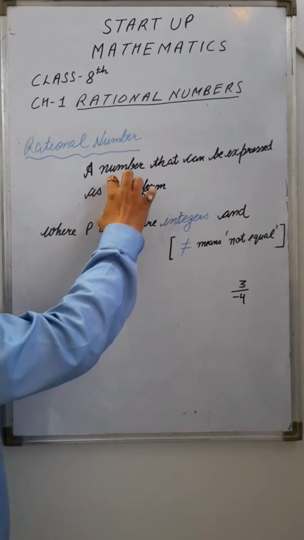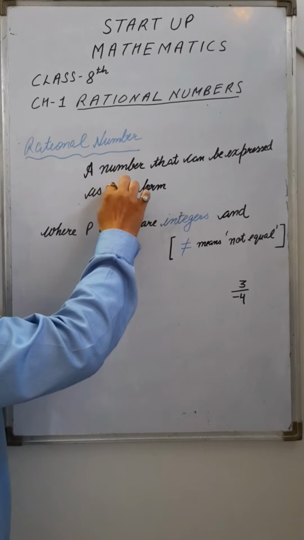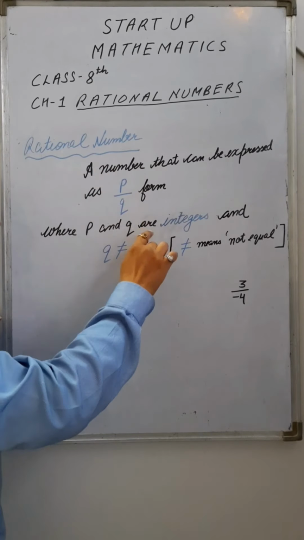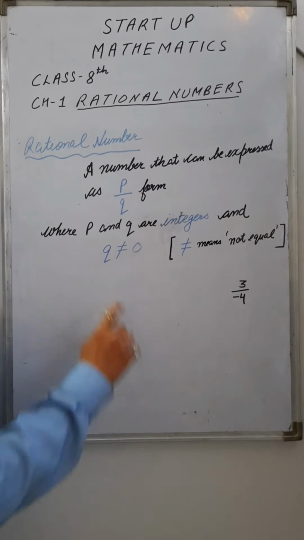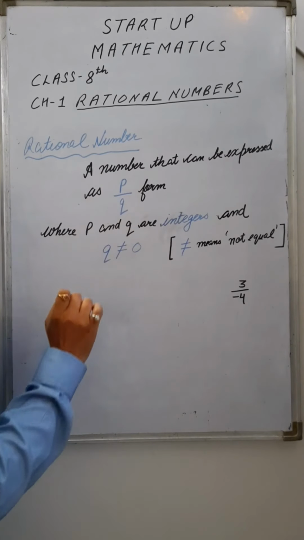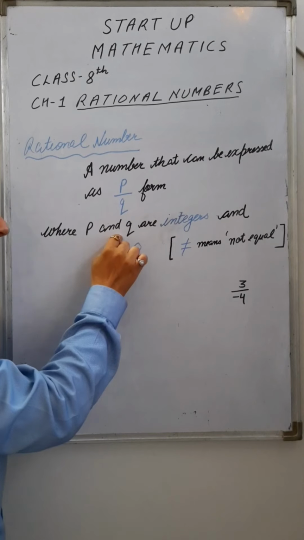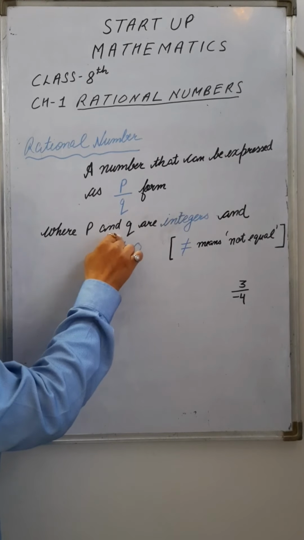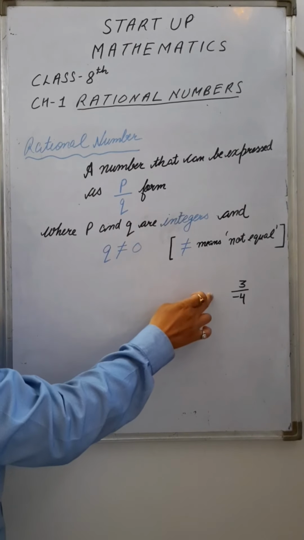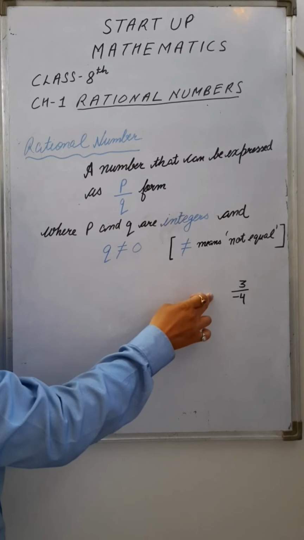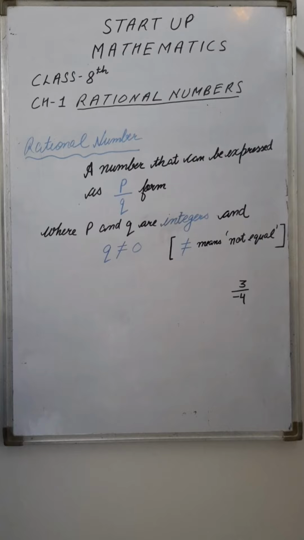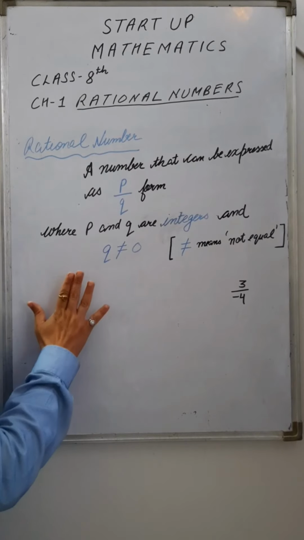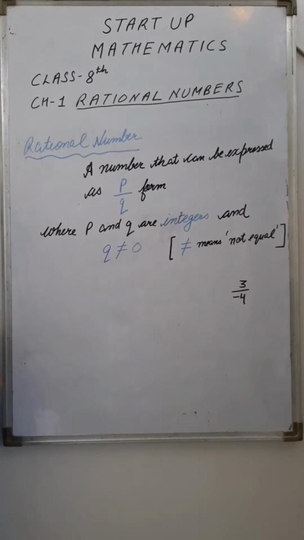The main thing is the P by Q form. You know about integers. Integers are positive, negative and even 0. So P is an integer, Q is an integer. Integers can be positive, negative or 0. So our rational numbers can be negative, but a fraction is always positive. So here is the main form of the rational number.